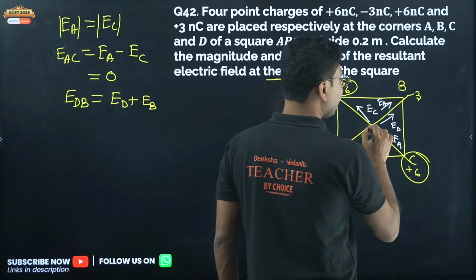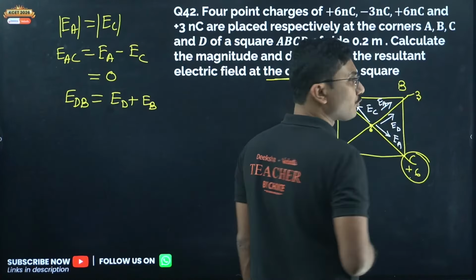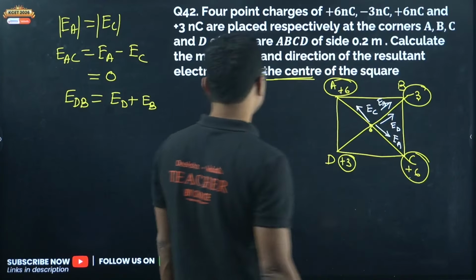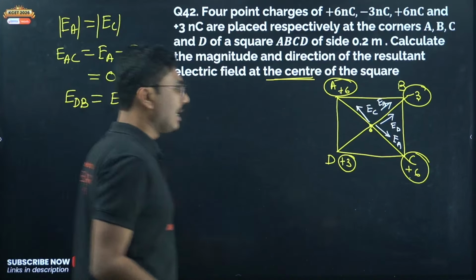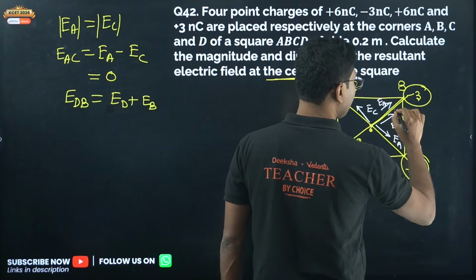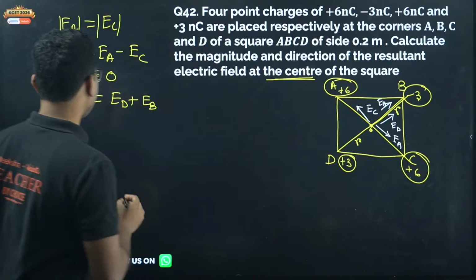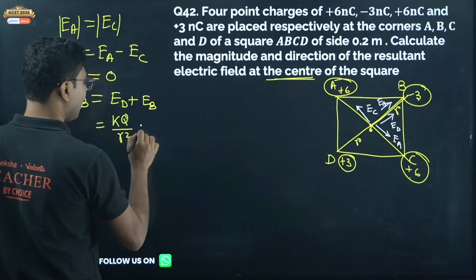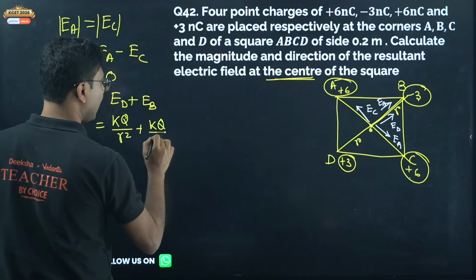So at the center both electric fields are in the same direction, so they will be added. Now both magnitudes of the charges are the same, both having charge 3. If this distance is smaller, this distance will also be smaller. So we can write this as KQ by R square plus KQ by R square.